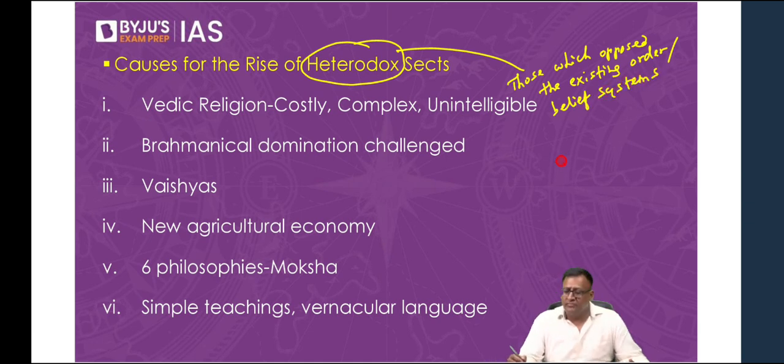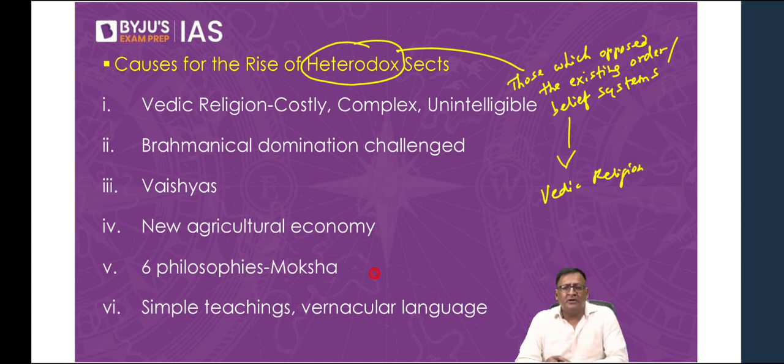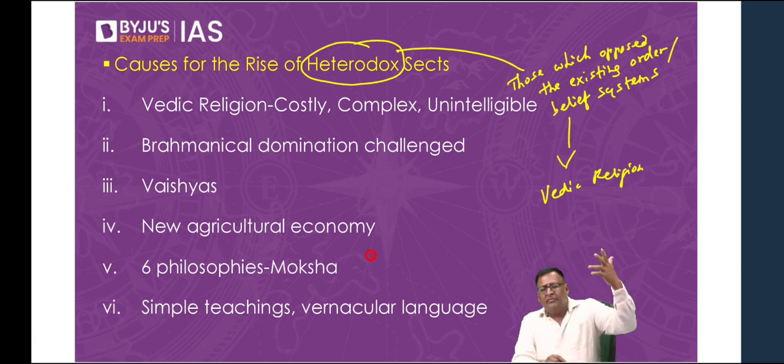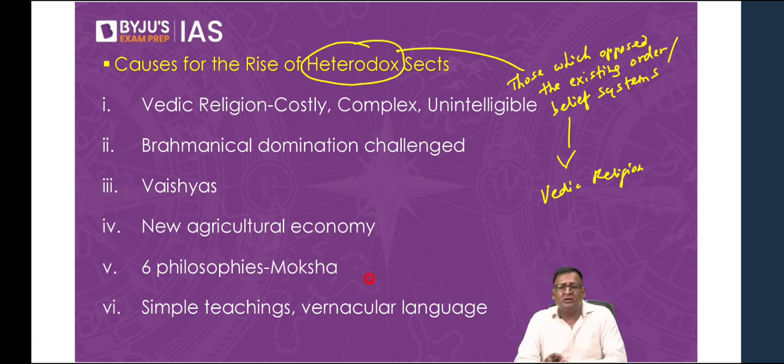And what was the existing belief system? Vedic religion, isn't it? Vedic religion was the religion which existed during those days. And we have done ancient India, Rig Vedic period, later Vedic period. You remember? We have done the Vedic chapter, early Vedic period, later Vedic period, religion in the early Vedic period, and what happened in the later Vedic period with respect to religion. Okay, so here, causes for the rise of heterodox sects. Heterodox means those which oppose the existing belief systems.